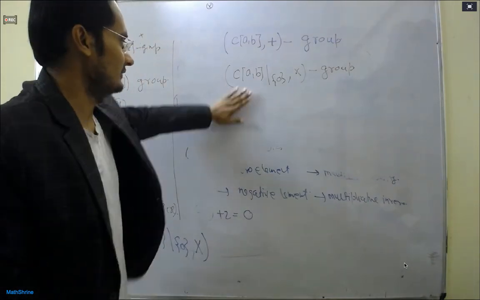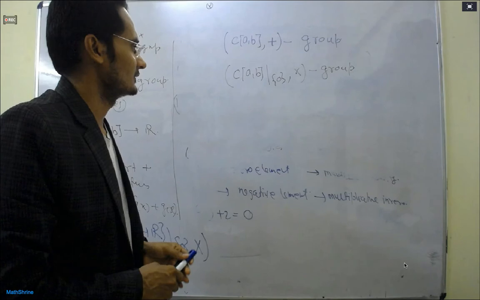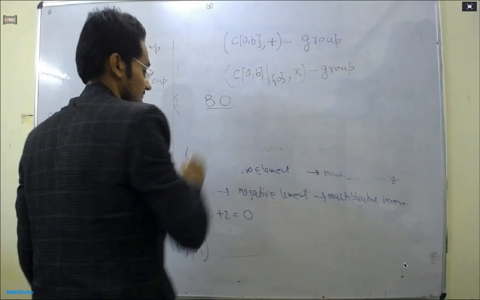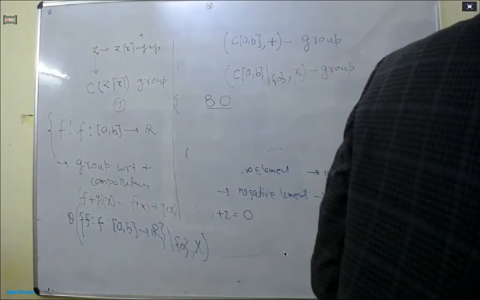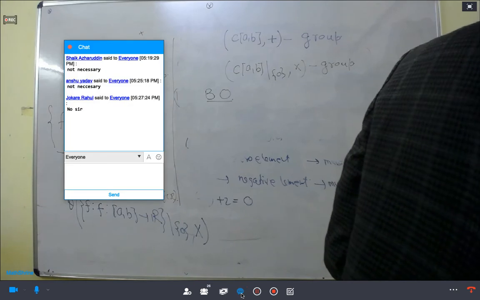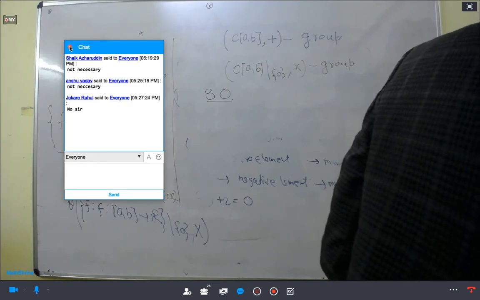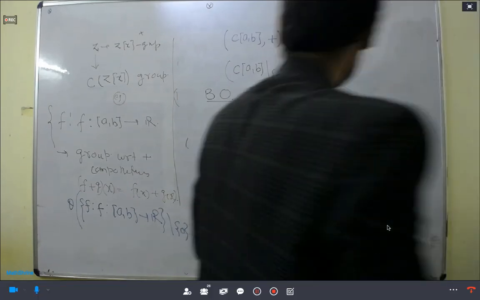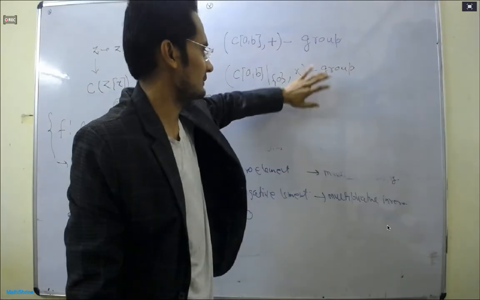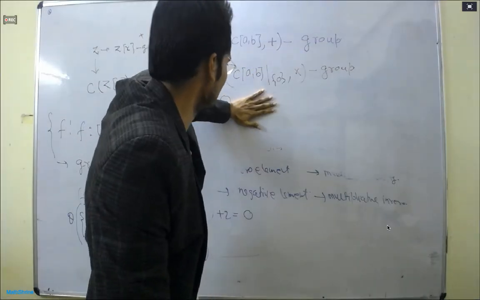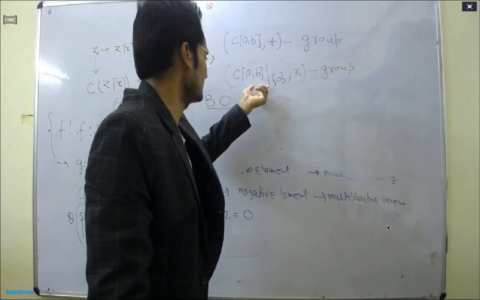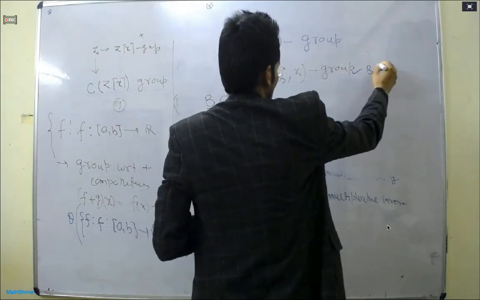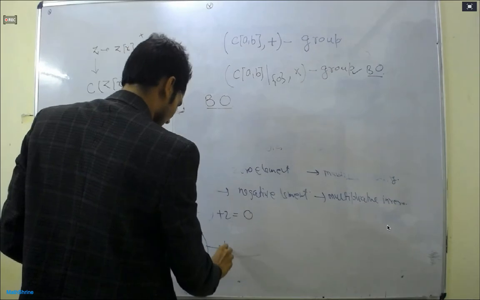So these are the two examples, this one and this one. Even if it is not a group, can you say at least binary operation? Think fast. Yes, very good. So this question was asked in some paper, I can't remember right now. The question was, will this satisfy the binary operation or not?